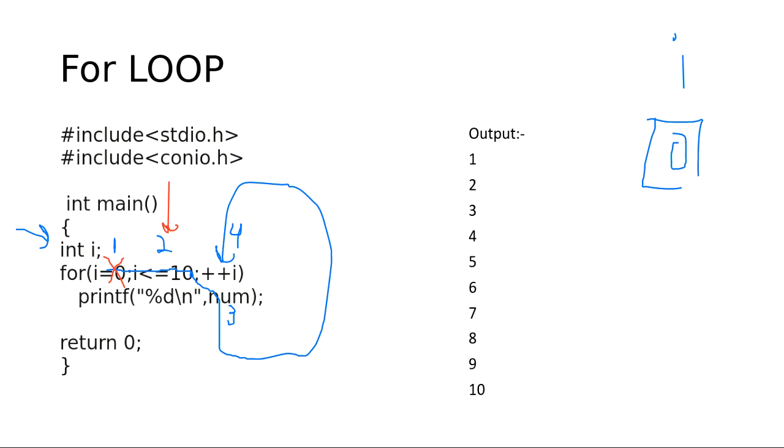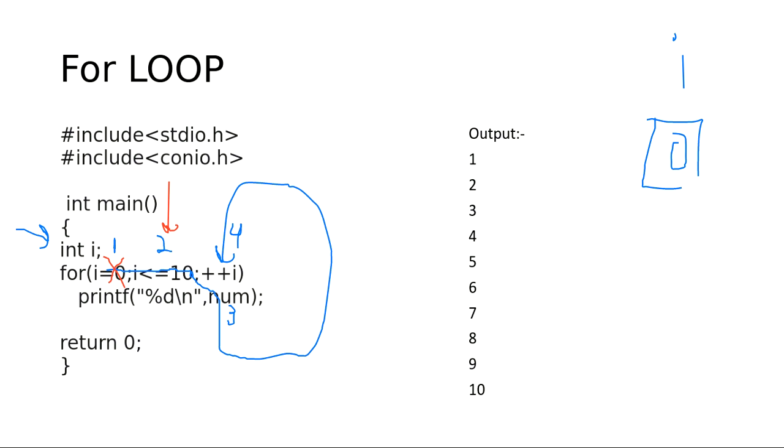Yes. If it is less than or equal to 10, then what do we have to do? The third step is printing the value of num, not the step. That is what I'm trying to say. The third step is printing the line.